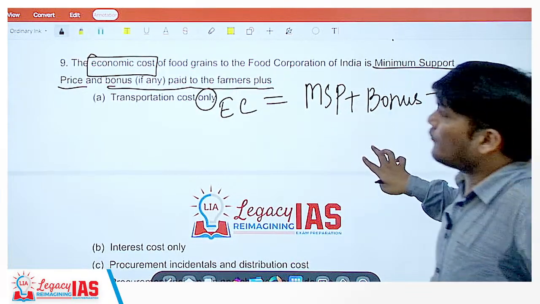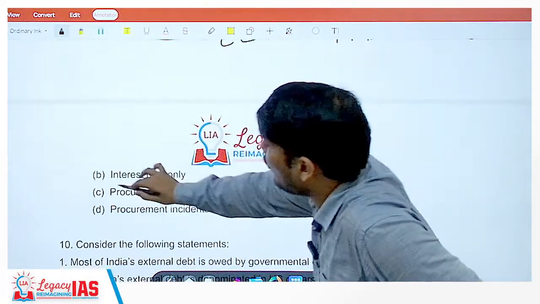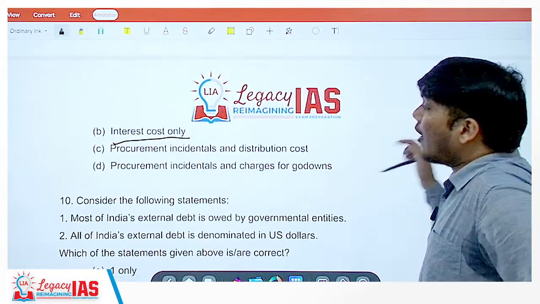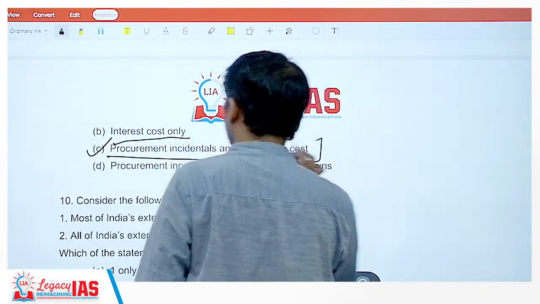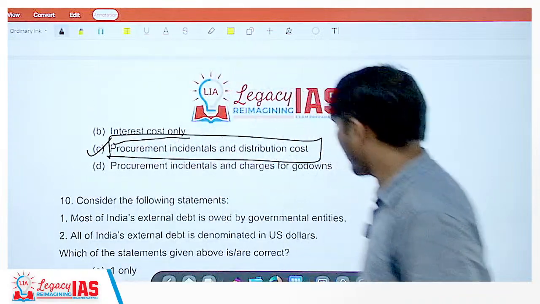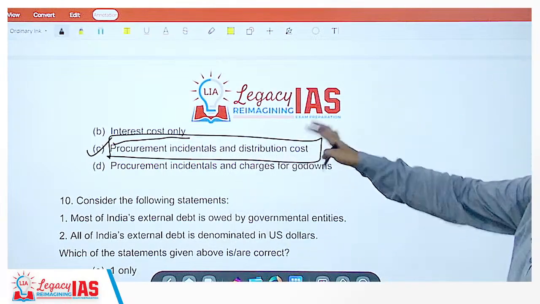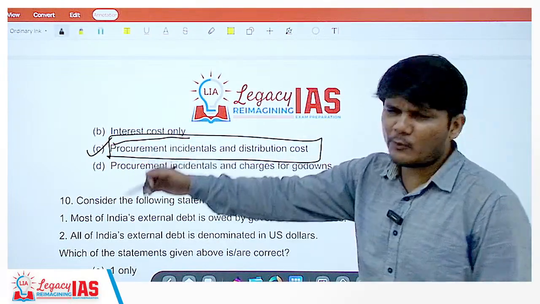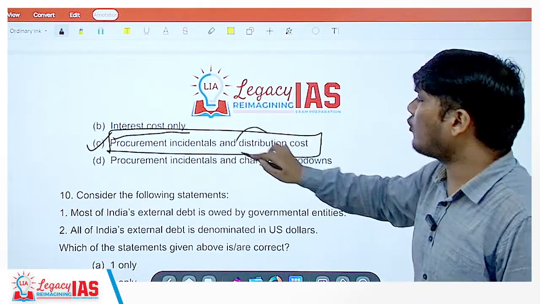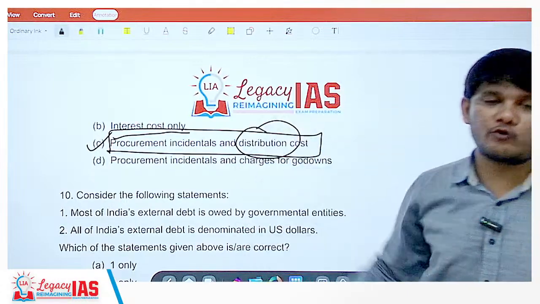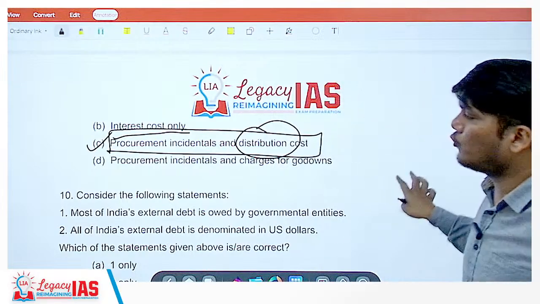So the answer here would be, see, they are saying transportation cost only, no. Interest cost only, no. Procurement incidentals and distribution cost, yes. Under this, transportation, storage, everything would come over here, and in distribution also, transportation for distributing will come over. So the correct answer is procurement, incidentals and distribution cost.